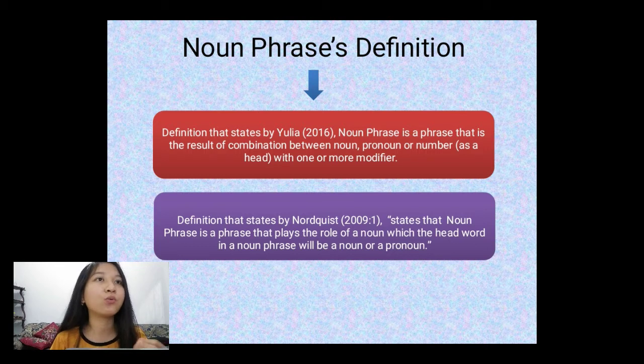The head word in a noun phrase will be a noun or a pronoun. So we can conclude, based on the common general definition, to be a simple definition, that noun phrase is the phrase which is headed by a noun.